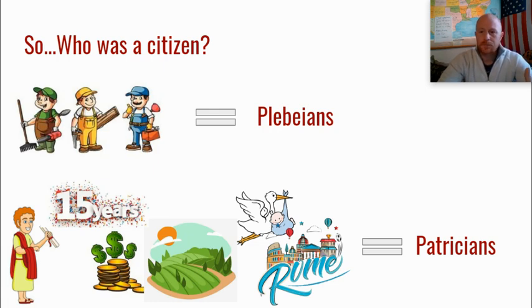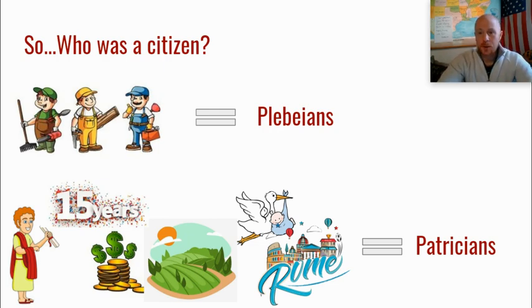Originally, at the start of ancient Rome, they had to be male, over the age of 15. They had to come from a wealthy family that owned land, and they had to be born in Rome, but not just born in Rome, descended from the original tribes of Rome. The requirements for citizenship do change over time.